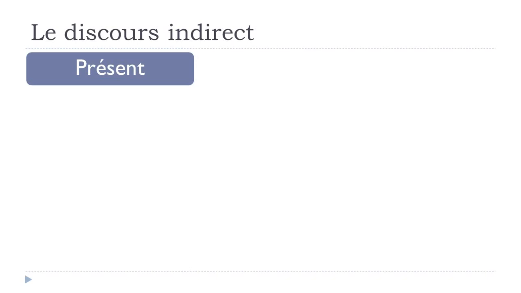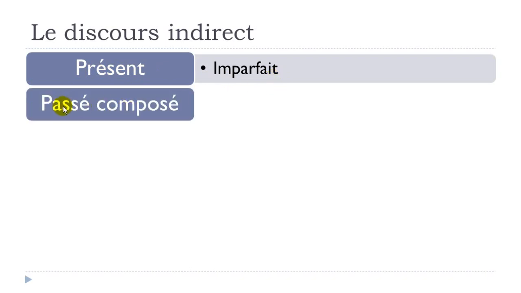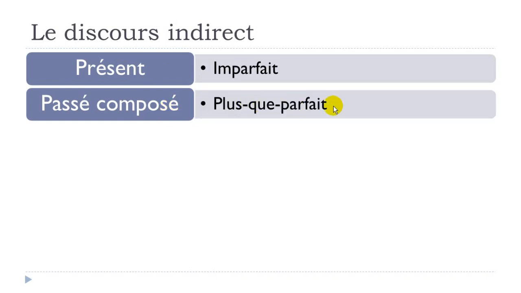So keep in mind that if you've got this structure, first verb at the passé form, and then the second verb at the present form, okay? So when you modify this structure and you put this discours indirect, remember, présent, as we saw, will become imparfait, okay? Then if you've got passé composé, still in the second part of the structure, it will become plus que parfait.